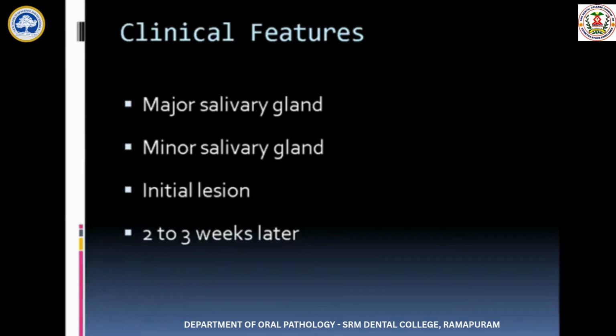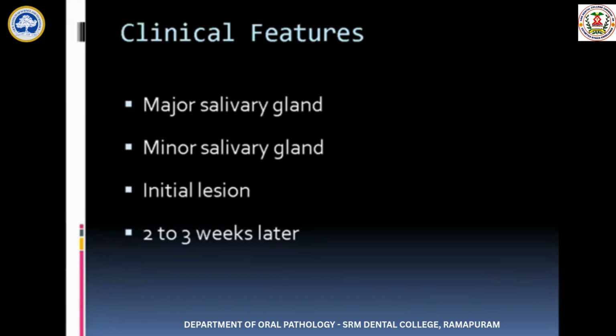It can also occur in other regions of the minor salivary gland, such as the retromolar area, the buccal mucosa, the tongue, the incisive canal area and the labial mucosa. Sometimes it can also be seen in the mucous glands in the lung, the nasal cavity, the trachea, the larynx, the nasopharynx and the maxillary sinus also. These are the other sites in which you will be able to appreciate necrotizing sialometaplasia.